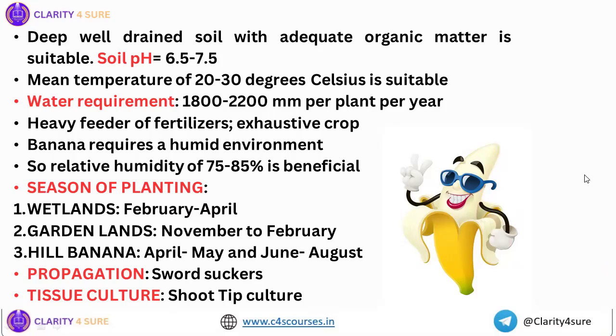The commercial method of propagation in banana is sword suckers. And nowadays, tissue culture banana is also very commonly used for planting. So what is the advantage of tissue cultured banana? That is, those banana plantlets or suckers are free from virus, right? Okay. So the common method of tissue culture that is used is shoot tip culture.